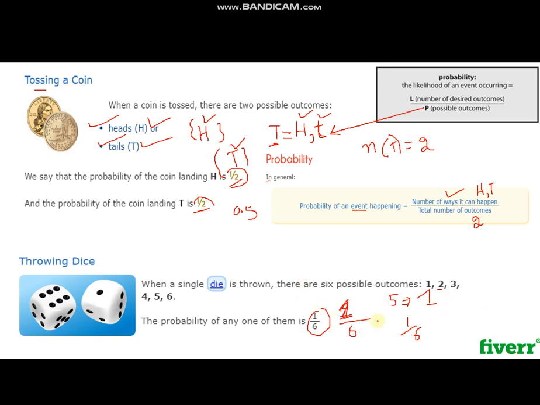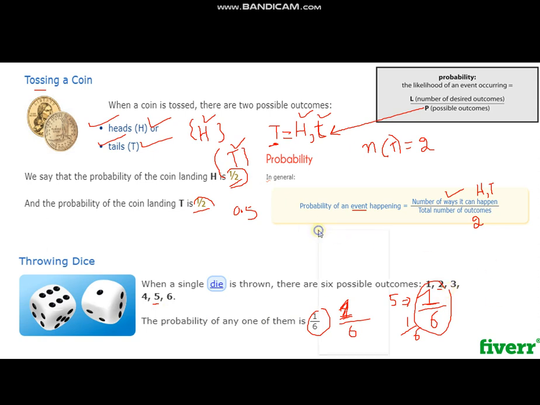Okay, so this is the second video in which we will be discussing tossing a coin and throwing a die example. If we want to get a 5, the chance is 1 divided by 6, since 6 is the total number of possible outcomes: we can get 1, 2, 3, 4, 5, or 6. Combined, they give us 6 outcomes, and getting a 5 can occur only once at a time. So this is a simple probability question.